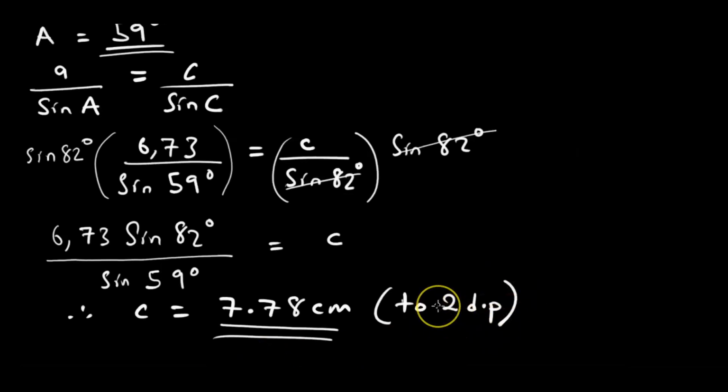So our answer should take the form of the question. Remember, in our question the value of A is given to 2 decimal places. We assume our answer should also be given to 2 decimal places. That is how it is done. So here, be careful. It's just normal operation of dealing with fractions, when we have equations and fractions. Just normal operation. What we did is change the subject of the formula, and that is what we applied here.